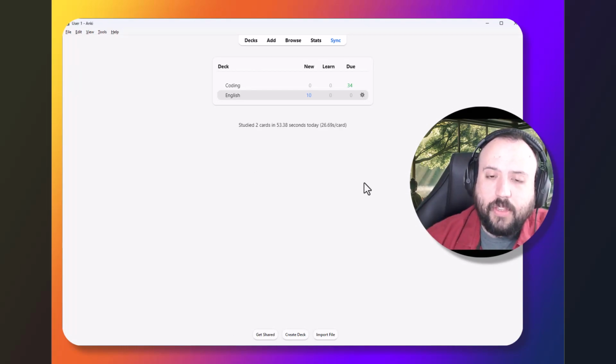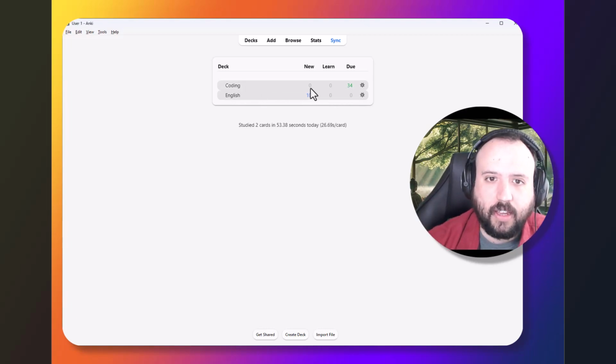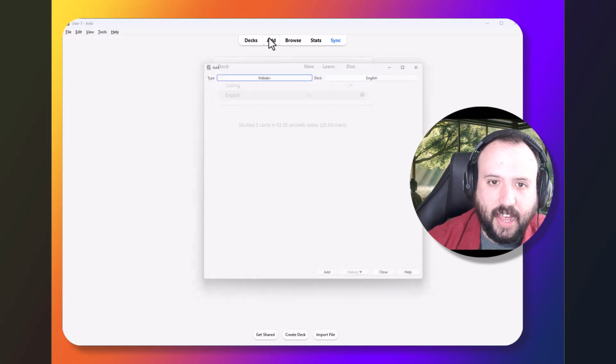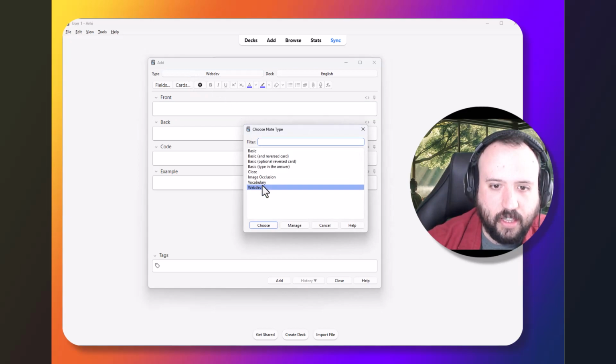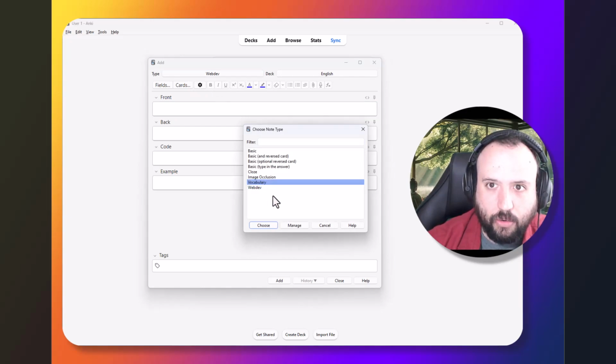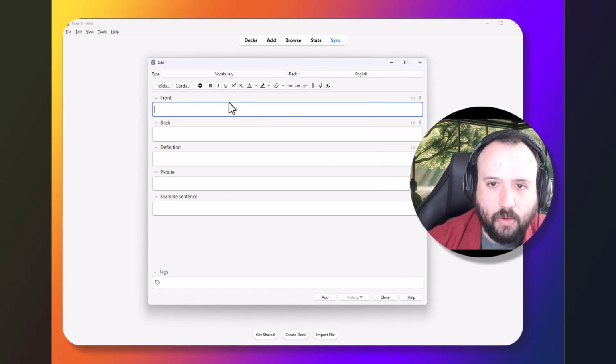Well, what happens if you want to add your own flashcard? It's very straightforward. Now that you've imported this English deck, you're going to have access to the actual card that I created for you. So if we add a flashcard now, you can click from the top menu. So this is my card that I have for my coding. But actually, if we click now, you'll see that there is a vocabulary note type. We click choose, and we can see here exactly what we're going to have. A front, a back, a definition, a picture, and an example sentence.